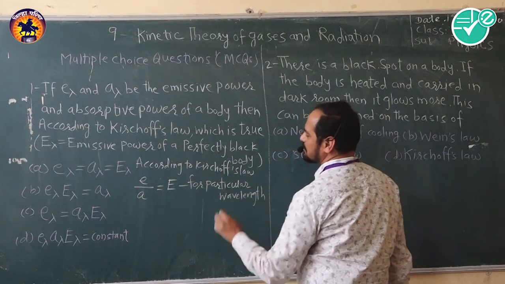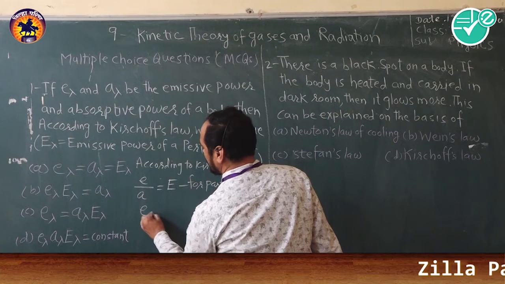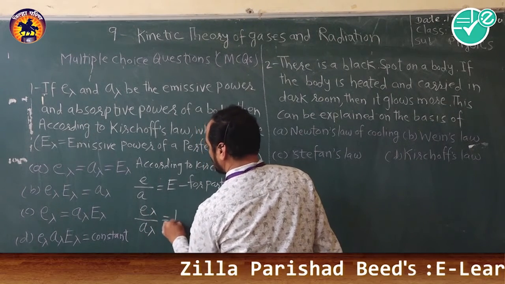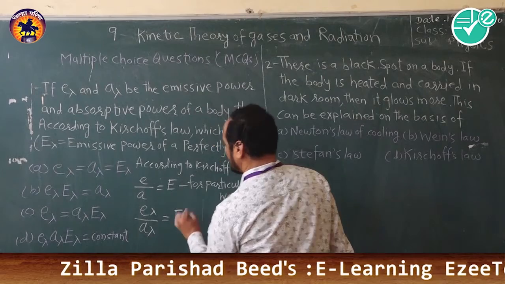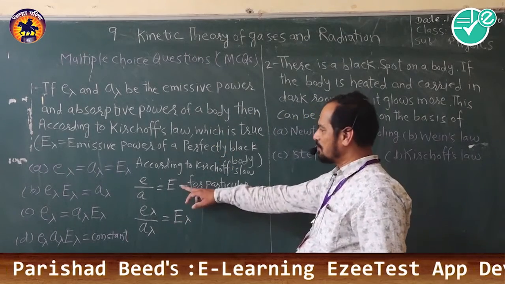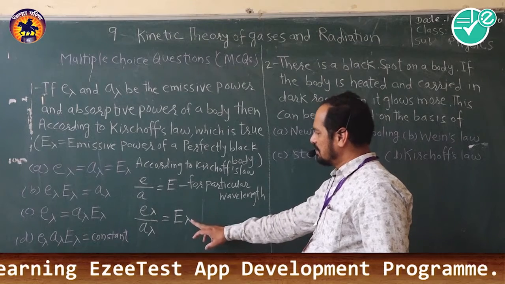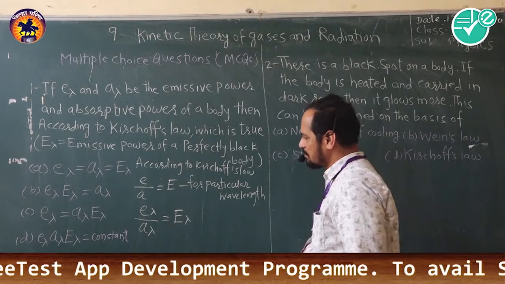Now we can write this formula as E lambda upon A lambda is equal to capital E lambda, for any particular wavelength like this.